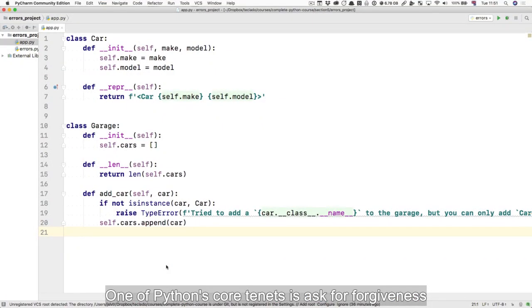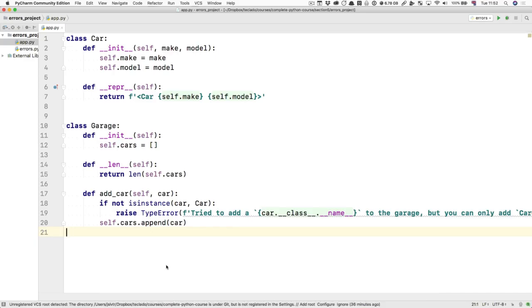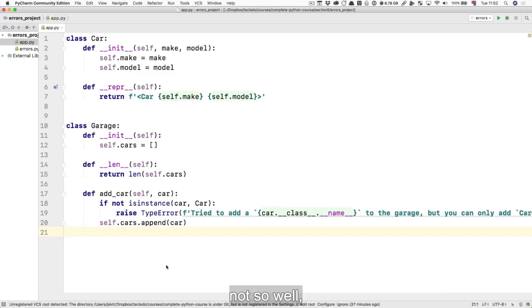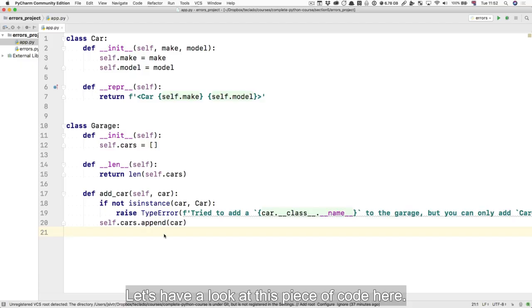One of Python's core tenets is ask for forgiveness, not for permission. Now, I know how well this works with friends and family. Not so well, but it works fantastically in Python. Let's have a look at this piece of code here. We've got our car class and our garage class.